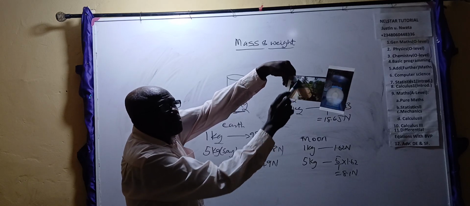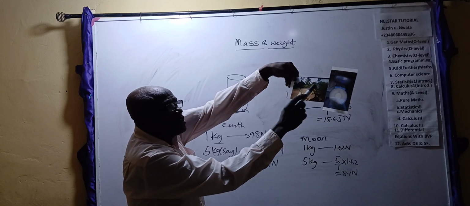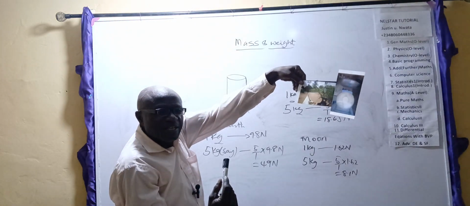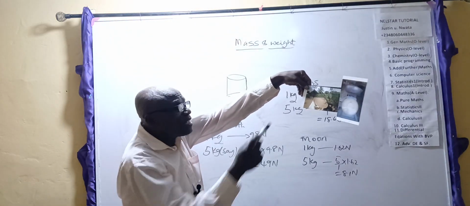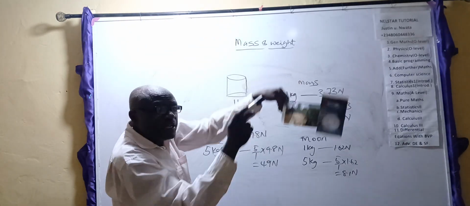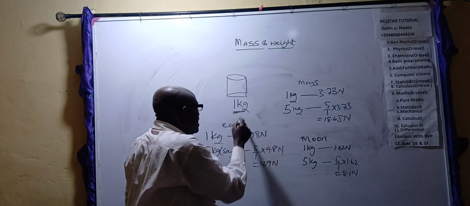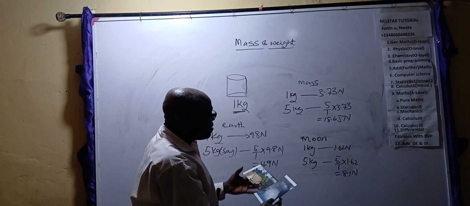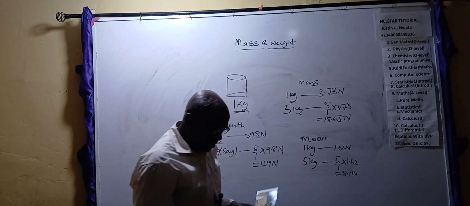This is what we call a spring balance. It comes in different forms, but they give you the same weight. They have the same mass, but they give you different weights, depending on where you are. If you are on Earth here, it will give you a different reading. If you are on Mars, it will give you a different reading. And if you are on the moon, it will give you a different reading.